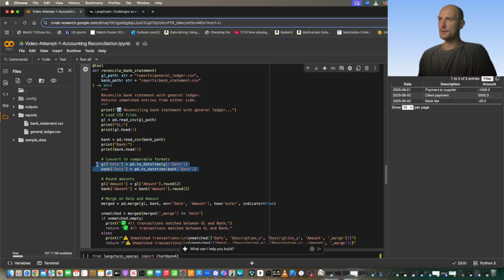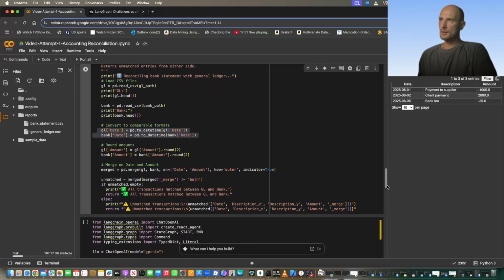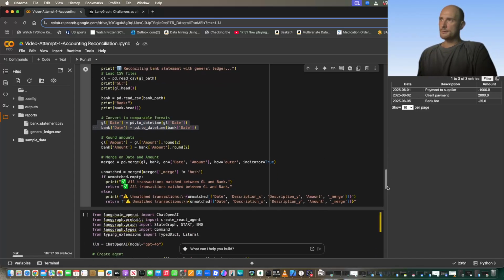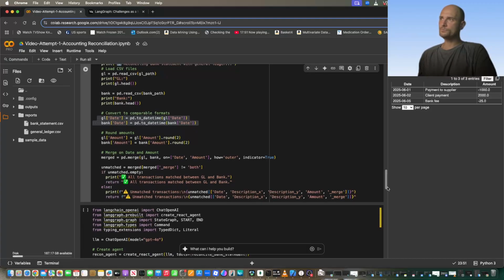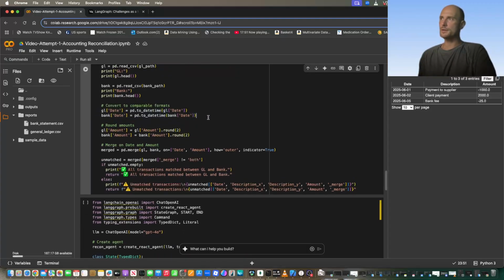We're converting both data sets to comparable formats in terms of date, to ensure that the reconciliation, the joining of the two tables, would work. We're doing the rounding up as well. Amounts need to be rounded up.